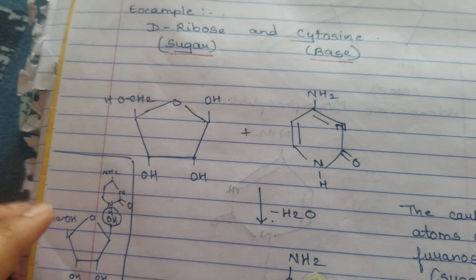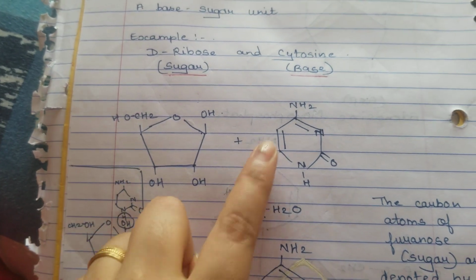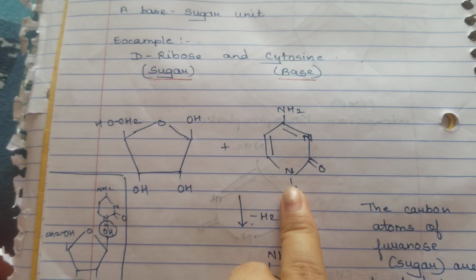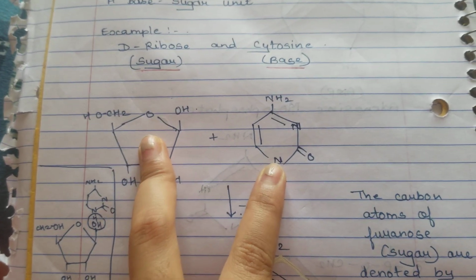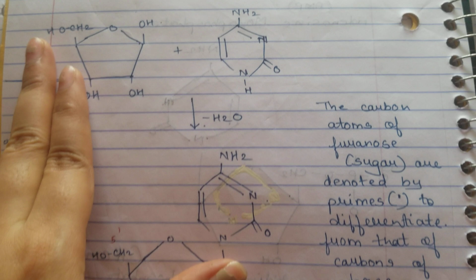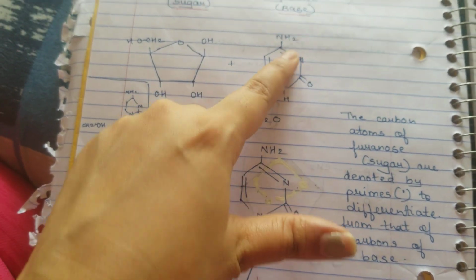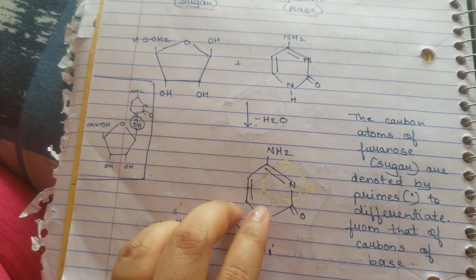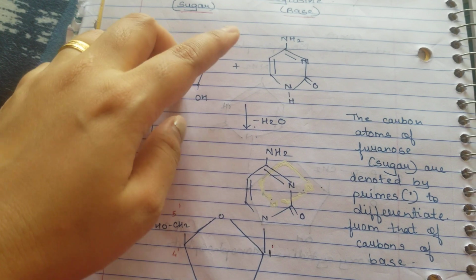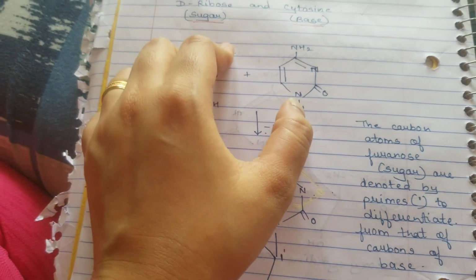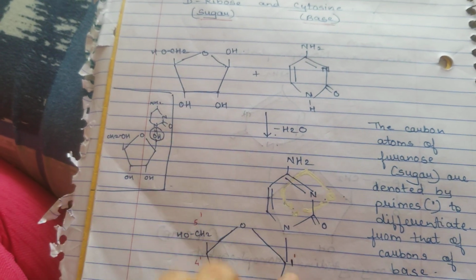Now what am I going to do? This is the structure of D-ribose and this is the structure of cytosine. So they are going to combine by the elimination of water. So now this is what you get after that. So you have your NH2 group, you have your N, double bond N. So this H is going away and this OH is going away. So this H and this OH is getting eliminated in terms of water and the ring is getting attached here.